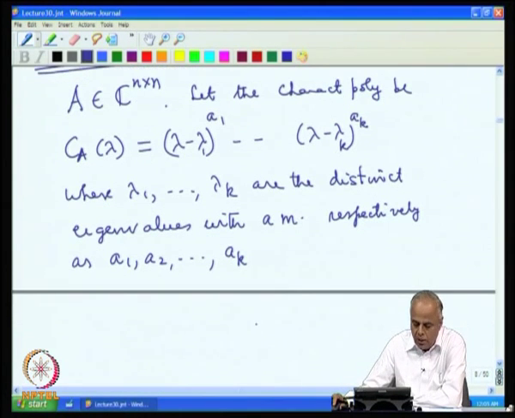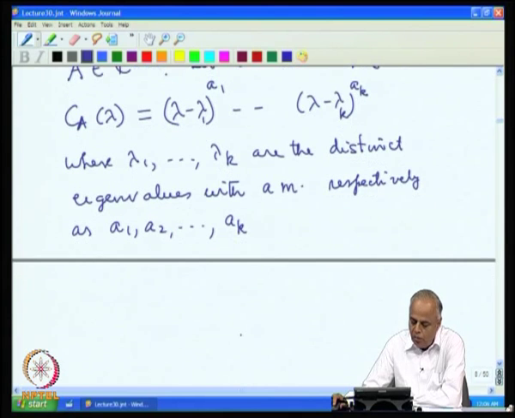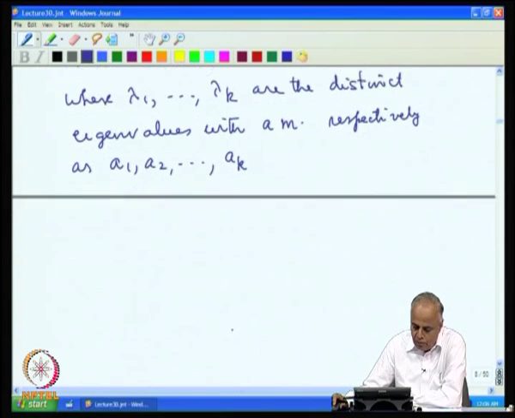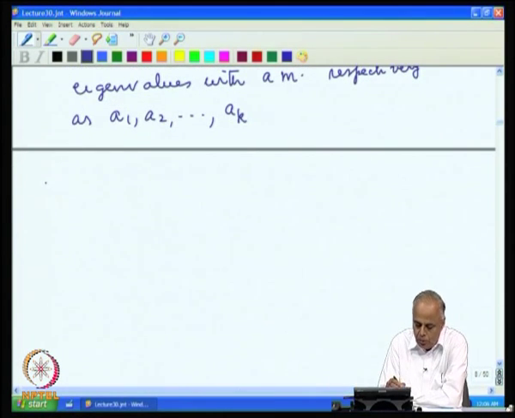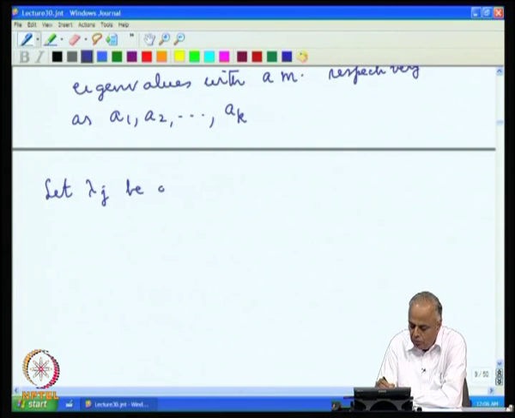Now, our search for eigenvectors should be to find the eigenvectors for each one of these eigenvalues. So, let us consider any one of them. Let lambda j be one of the eigenvalues.